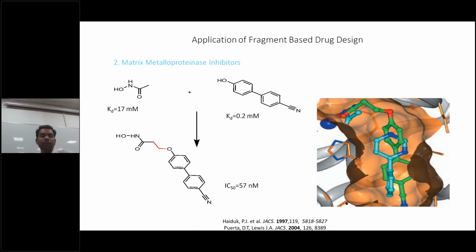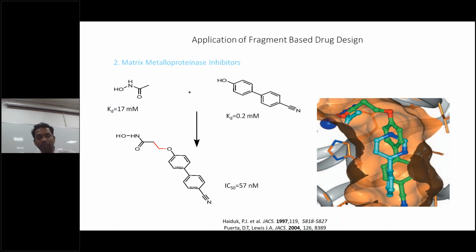This is another example, matrix metalloproteinase. He simply took an amide and found a Kd value of 17 millimolar. He took another biphenyl with cyano and got 0.2 millimolar. And you see the surprising thing he did. This biphenyl cyano, he attached to this amide just by one linker, and it increased to 57 nanomolar. First he attached it, then he optimized the linker. He went from 0.2 millimolar to 57 nanomolar. So this is the power of fragment-based drug design.